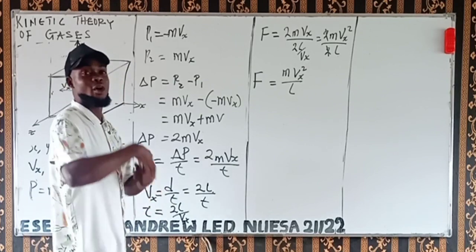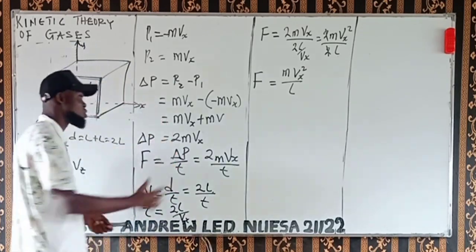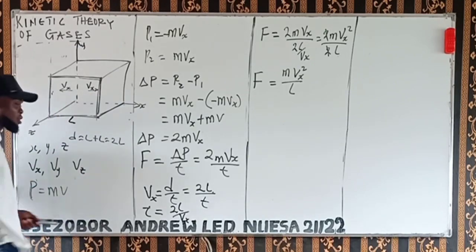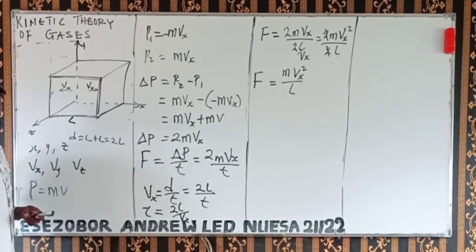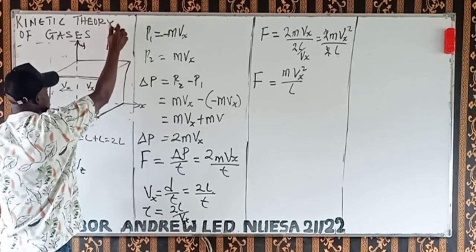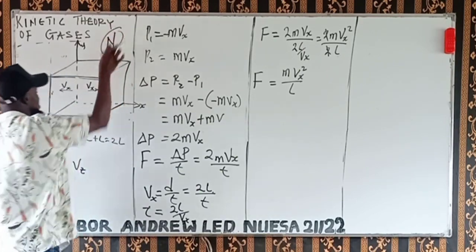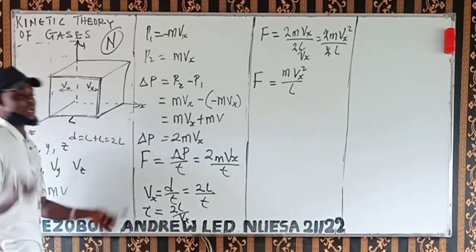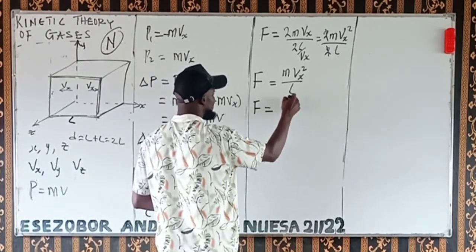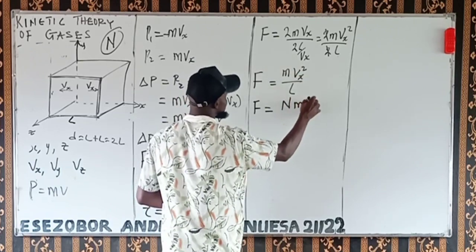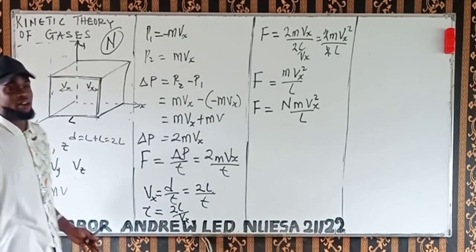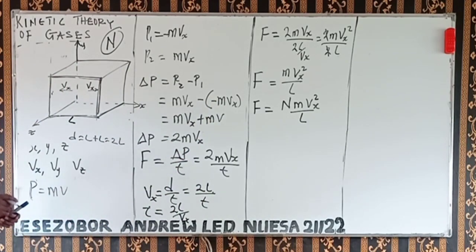For all the molecules moving in the x direction, let's call the number of molecules n. So the total force they are exerting will be the total number times this force of just one molecule, which is n times mvx squared over L. That's the total number of molecules moving in the x direction.